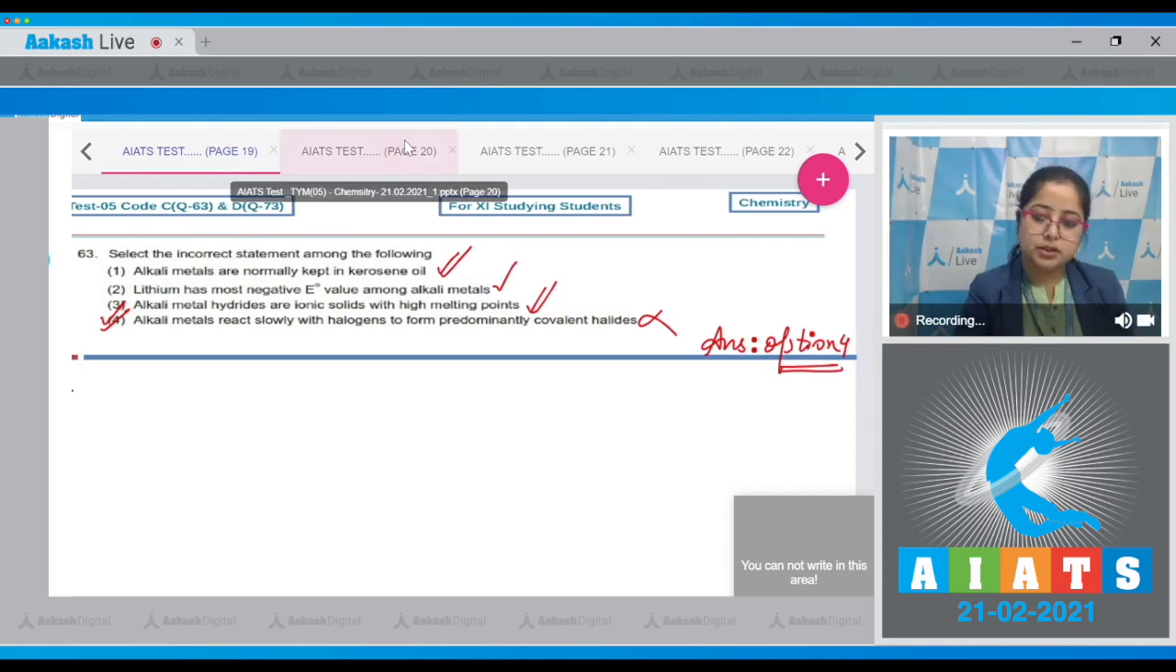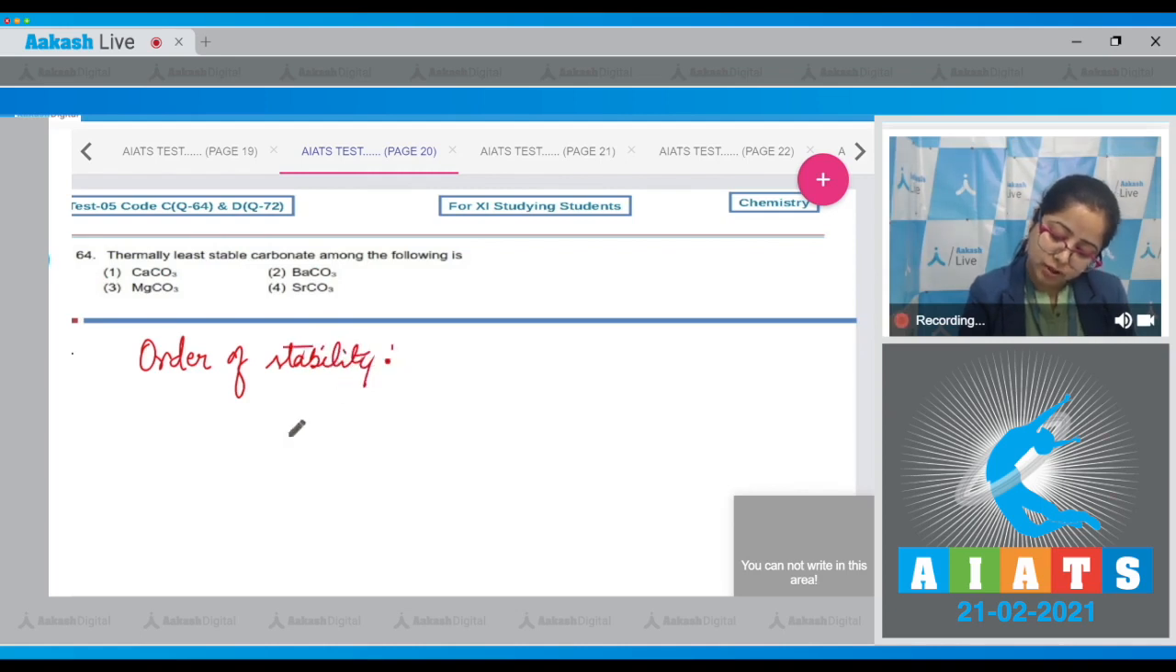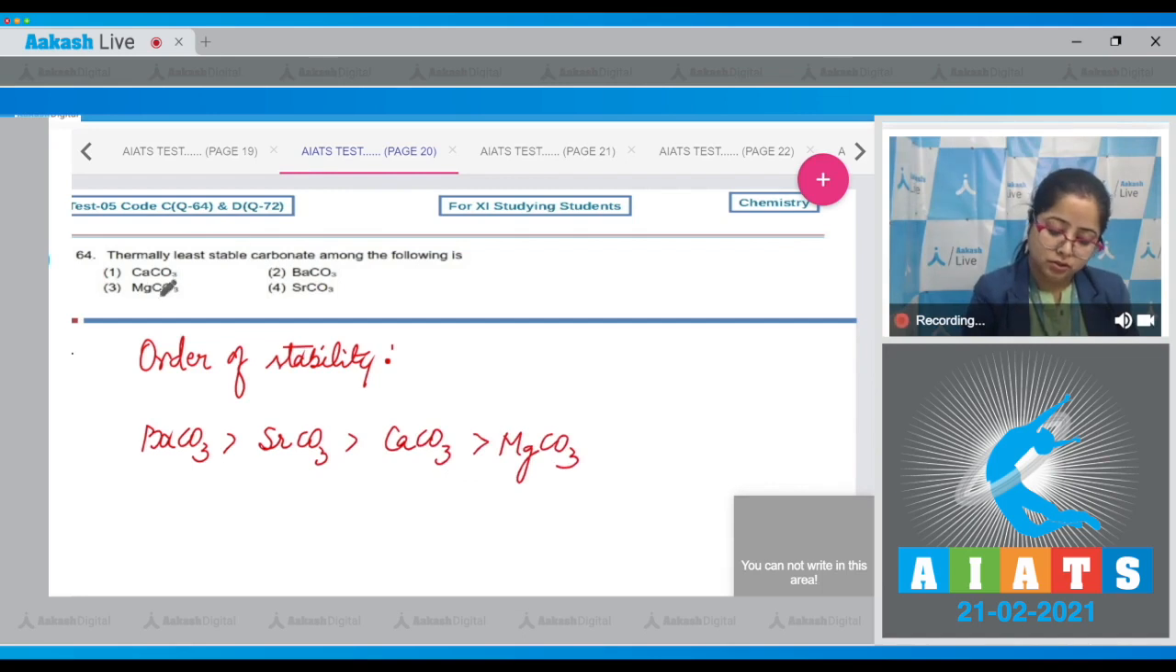Moving to the next question, students, which is question number 64. Let's read it. Thermally least stable carbonate among the following is. Student, we all know that down the group, the thermal stability of alkaline earth metal carbonates increases. As a result, I'm writing the order of stability. Most stable is barium carbonate, followed by strontium carbonate, followed by calcium carbonate, and the least stable is magnesium carbonate. So the correct answer is option number 3.